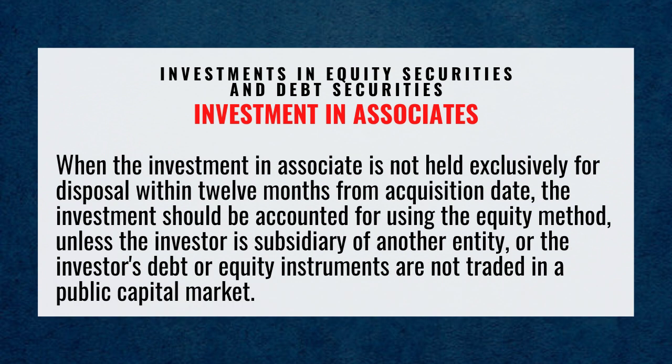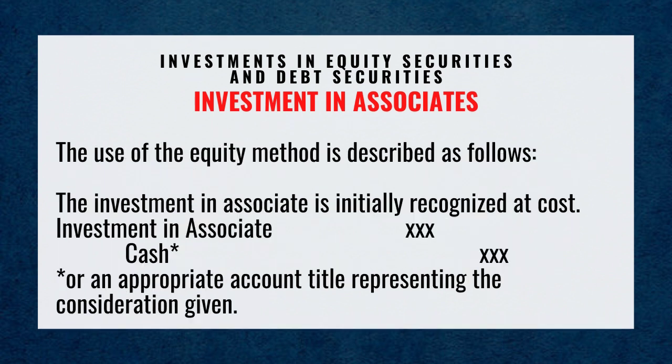When the investment in associate is not held exclusively for disposal within 12 months from acquisition date, the investment should be accounted for using the equity method, unless the investor is a subsidiary of another entity or the investor's debt or equity instruments are not traded in a public capital market.